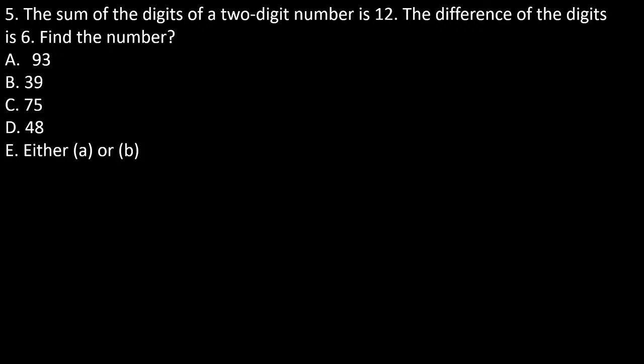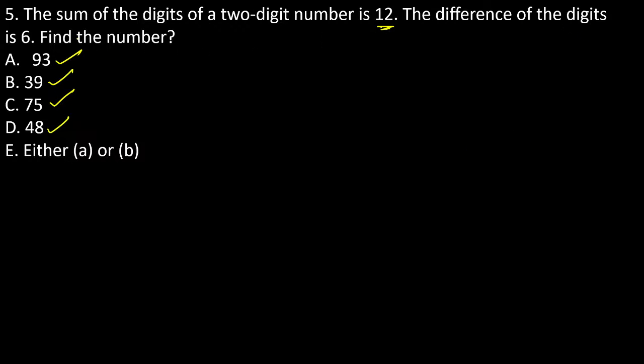Let's go through the next one. Sum of the digits of a two-digit number is 12. The difference of the digits is equal to 6. Then find the numbers. For these types of questions, you can just go with option verification. Sum of the digits of a two-digit number is equal to 12: first option is satisfied, second is satisfied, third is satisfied, and fourth is also satisfied. All satisfied.